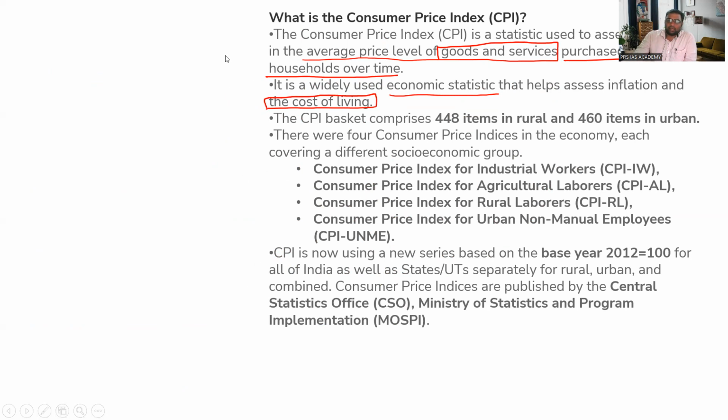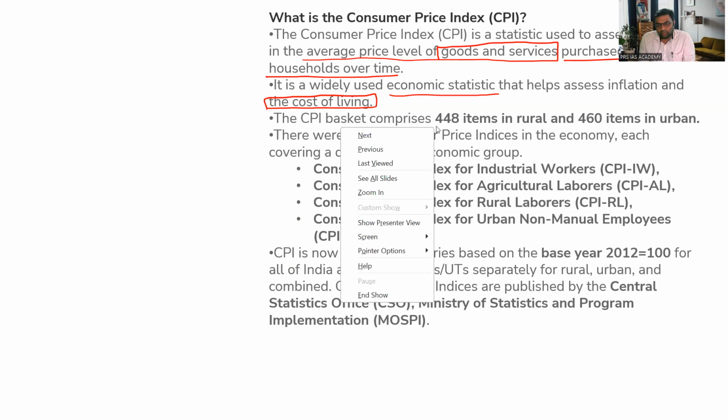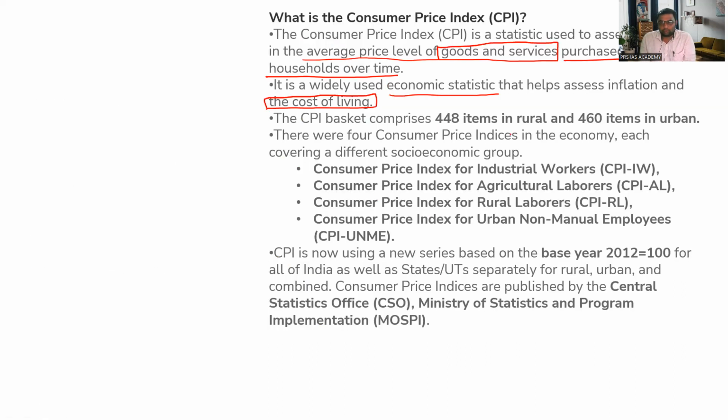This CPI basket comprises 448 items in rural areas, and when it comes to urban areas, it is 460 items. So there is a difference of basket in rural and urban areas. There were 4 consumer price indices in the economy earlier: for industrial workers, for agricultural laborers, rural laborers, and urban non-manual employees. So these 4 consumer price indices were there earlier.